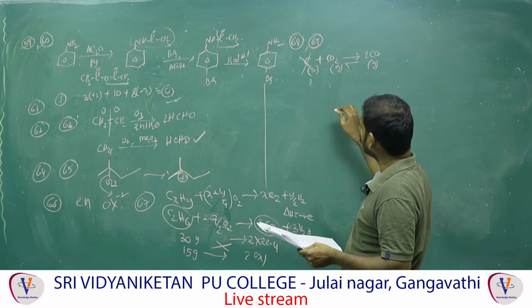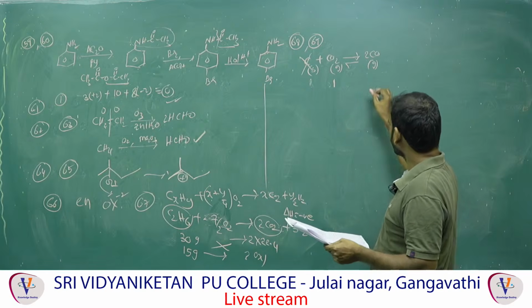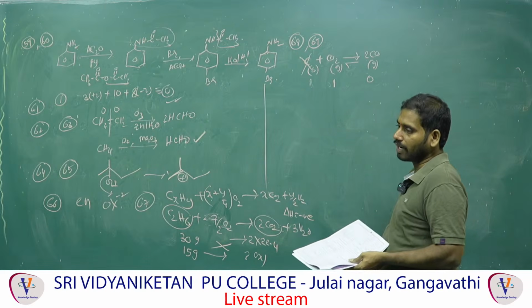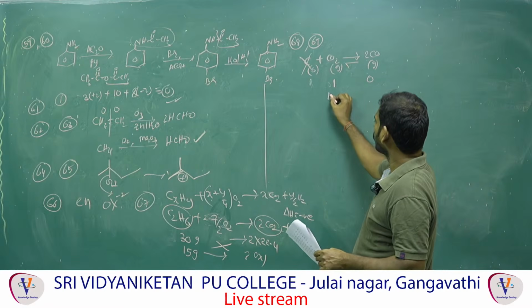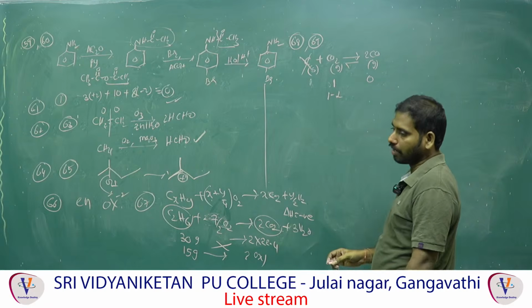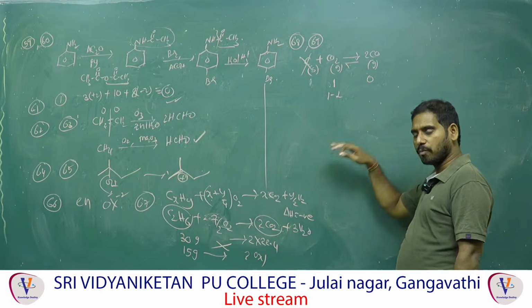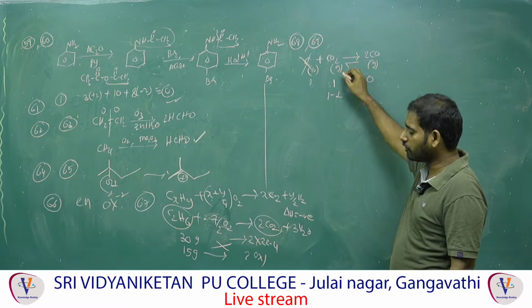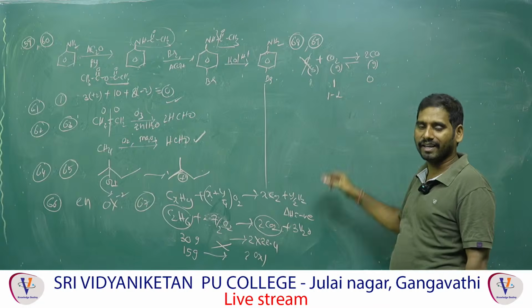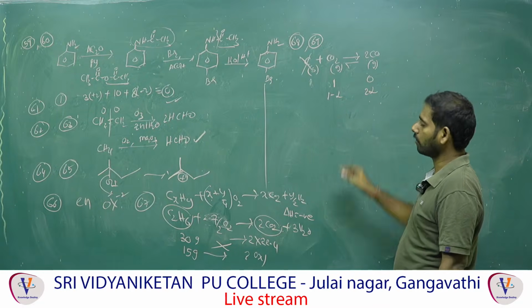They are asking Kp. Initially nothing is given, so take 1 mole of CO2 initially, and zero for the product, since the reaction has not started. At equilibrium, 1 minus alpha, because some of the reactant is consumed, and 2 alpha. Alpha is called the degree of dissociation.